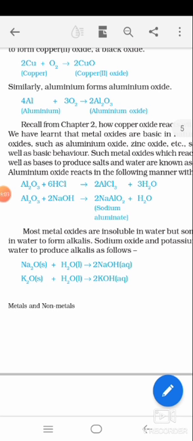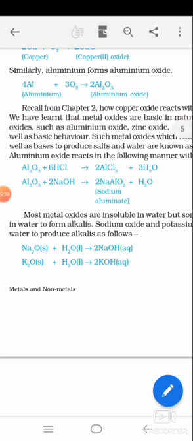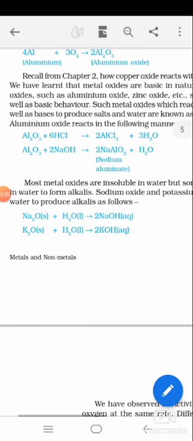Metal oxides are basic in nature, but some metal oxides show amphoteric behavior. An example of that is aluminium oxide. Amphoteric behavior means it can show both acidic and basic character. The proof is this: if it is acidic, it reacts with a base in a neutralization reaction; if it is a base, it reacts with an acid.